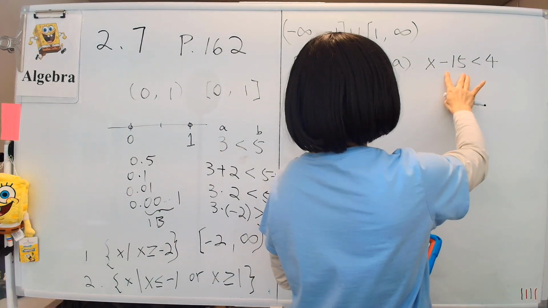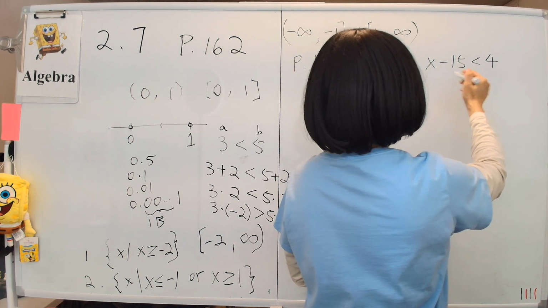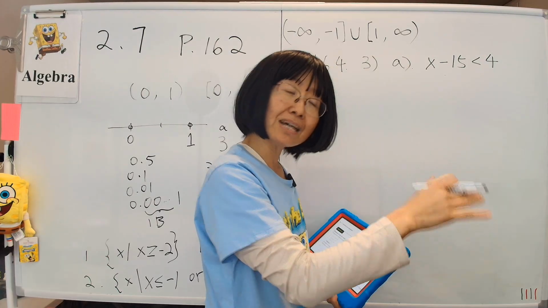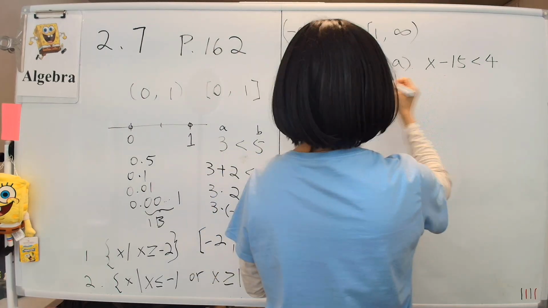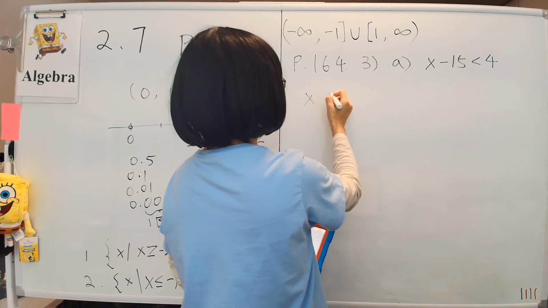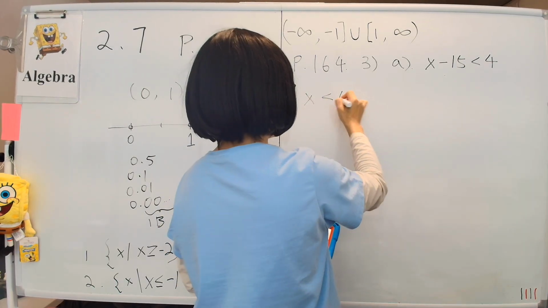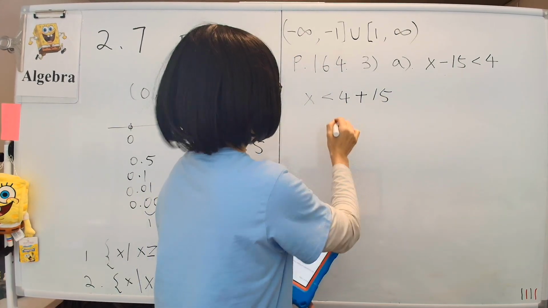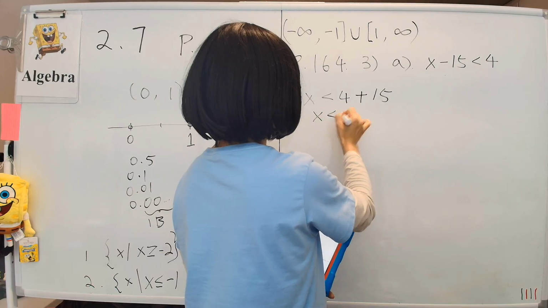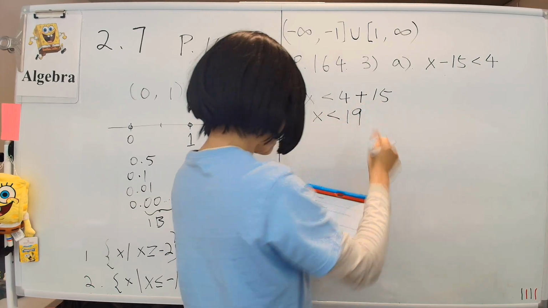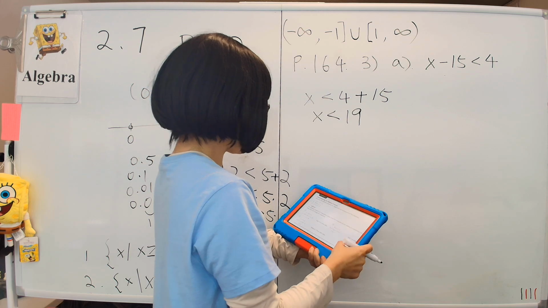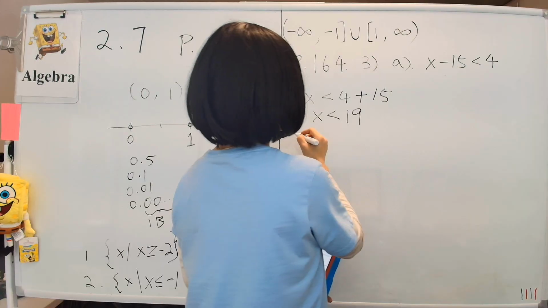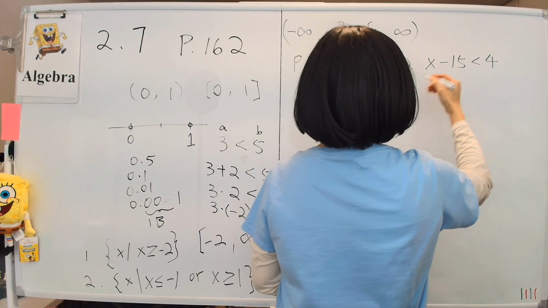So in effect we will add 15 to both sides, which is the same as pushing the minus 15 to the other side to become positive. So we rewrite this as x is less than, push the 15 to the other side and it becomes positive. That's the same as adding 15 to both sides. Then x is less than 4 plus 15, which is 19, and that should be our answer to part A. All right, now next, let's do part B. Part B says, all right, so let's do part B here.